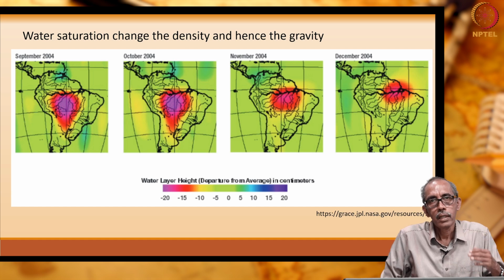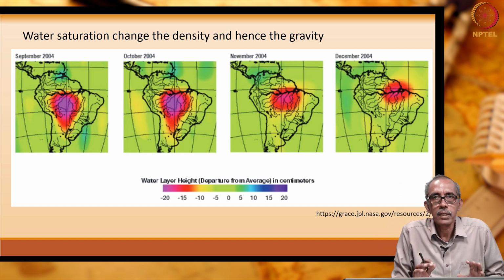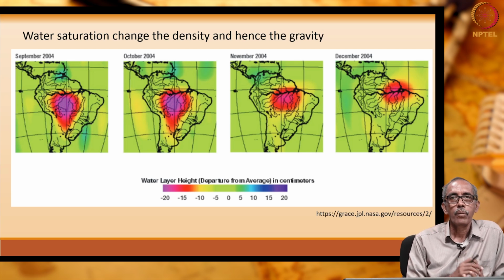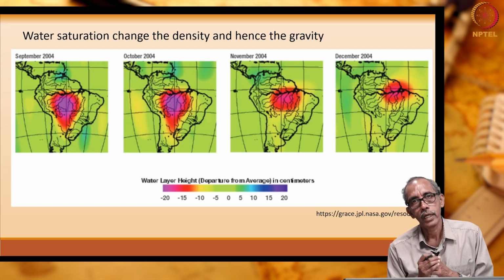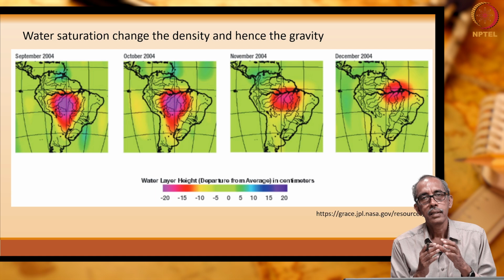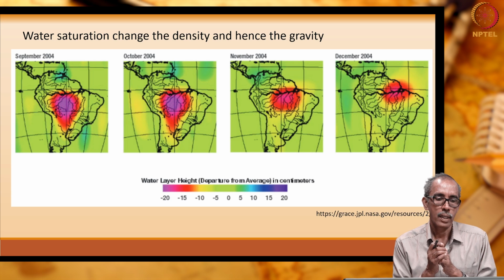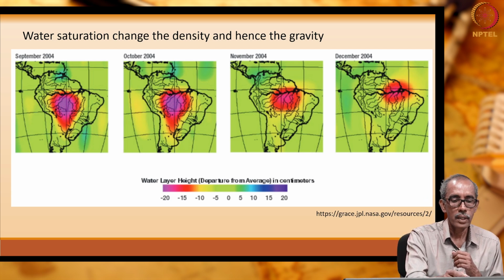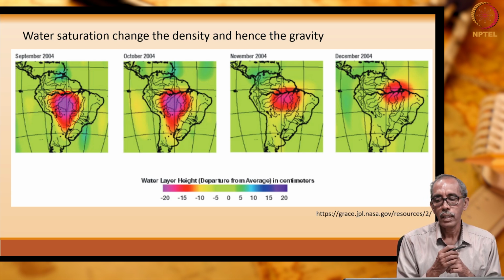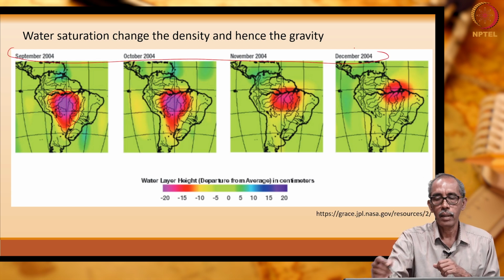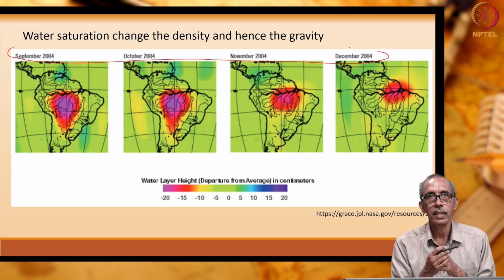Just to enthuse you, I am showing you this diagram, because we had seen on the previous page, porosity and the pore fluid occupying the pores are the important things that control the gravitational pull. So, here you can see how the gravity varies over South America in a short span of time, every month it varies.